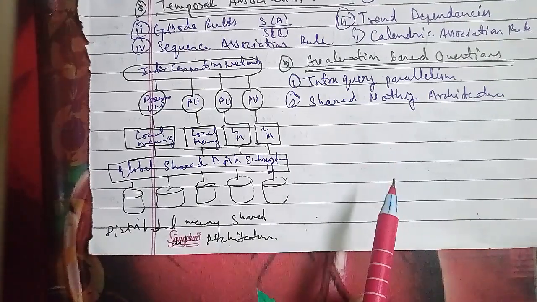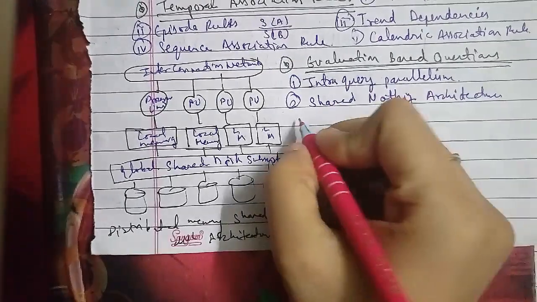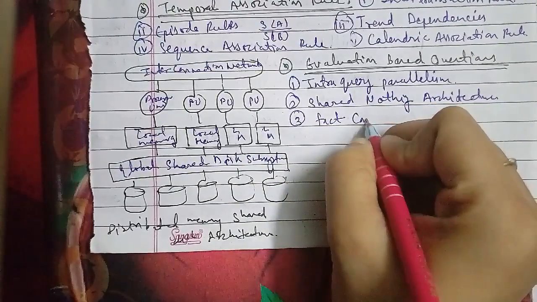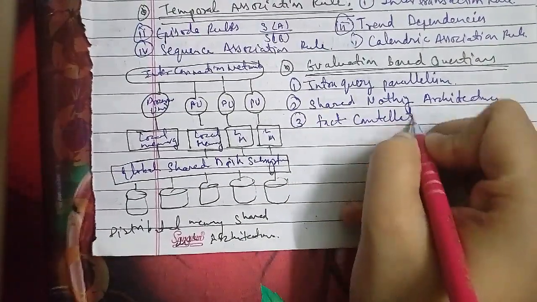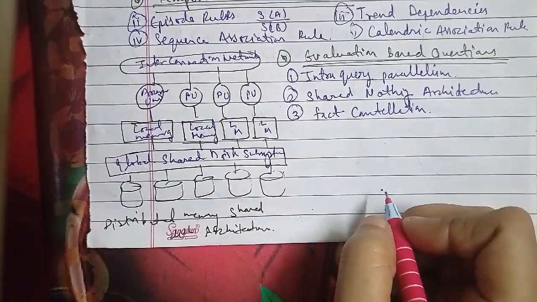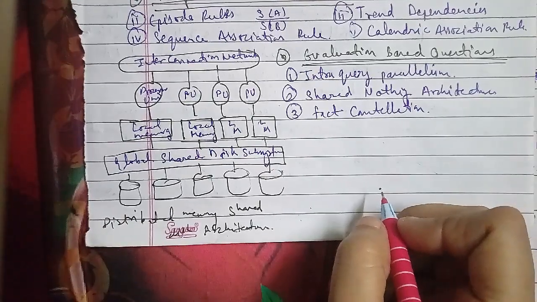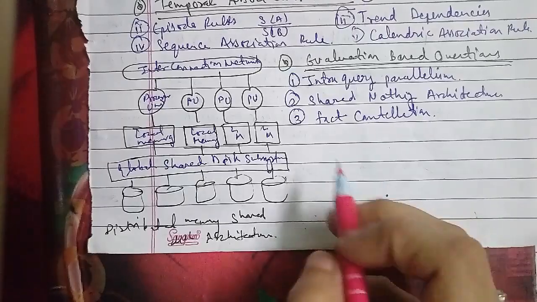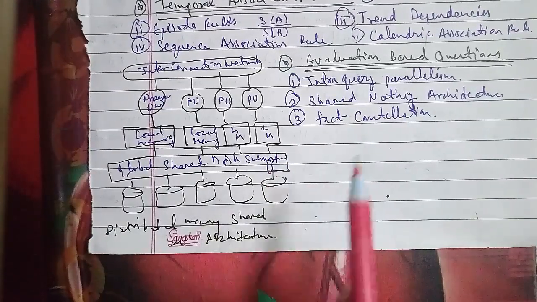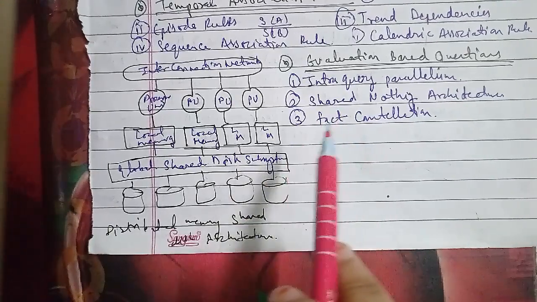The next question is the fifth question of the evaluation based questions, and the last question from unit 1. This operation is performed in two ways.